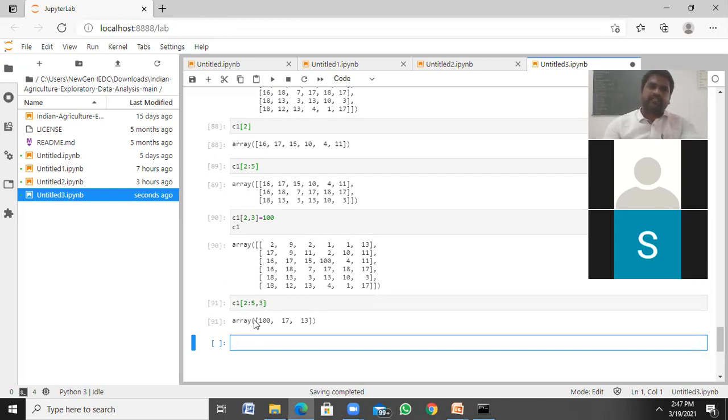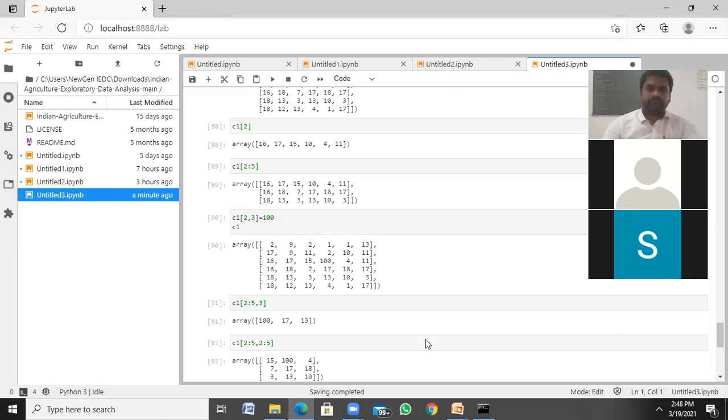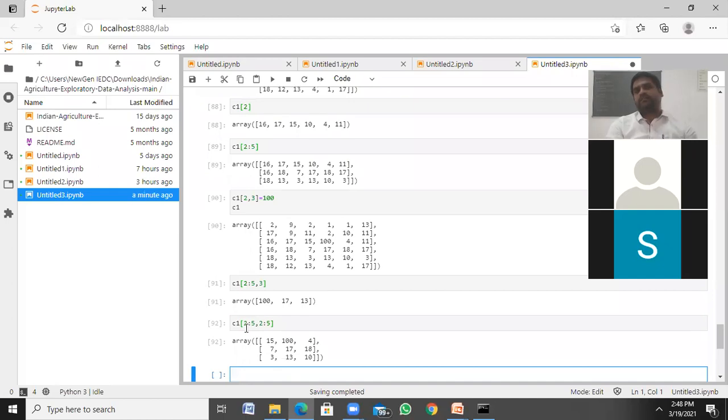You can specify like C colon 2 colon 5 comma 2 colon 4, like this. See, second row to fifth row, and in that, second column to fifth column. So second, 0 1 2, 0 1 2, 0 1 2, 15 10 4 7 17 18 3 15 10. This is the way we are slicing.